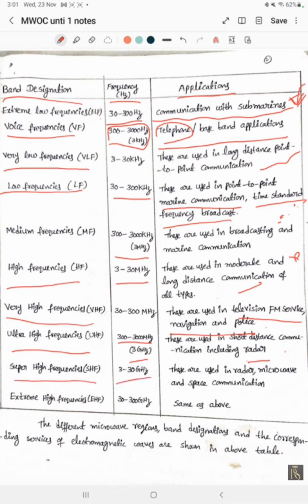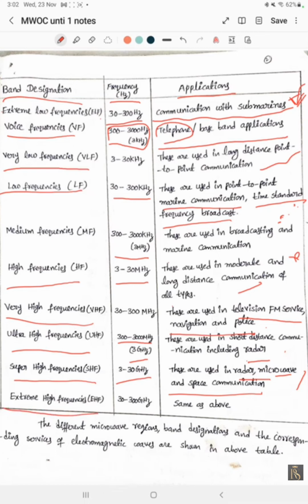Super high frequency, that is 3 to 30 gigahertz. These are used in radar, microwaves, and space communication. Very, very important communication, space communication. Satellite launching, how the satellite is moving, what is the place of the satellite, what are all the activities going on, we can find through these super high frequencies.